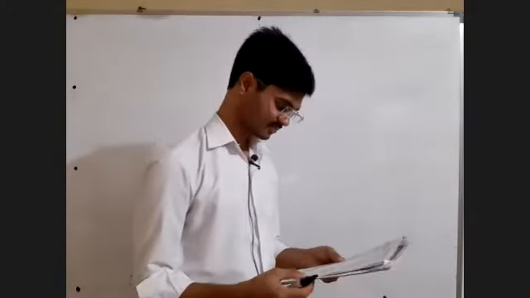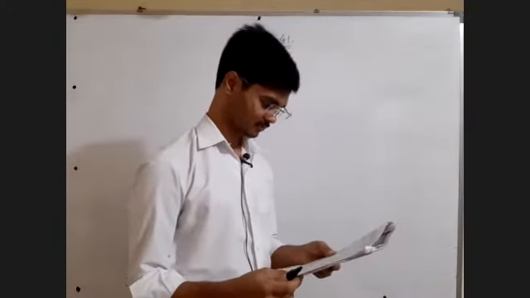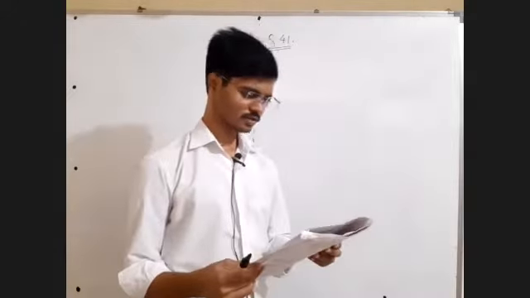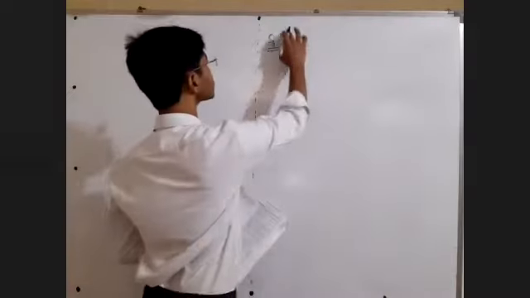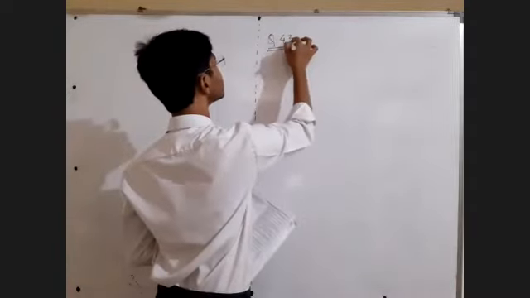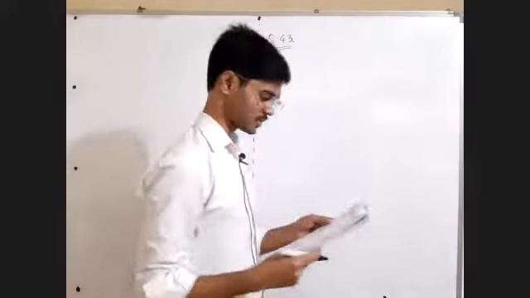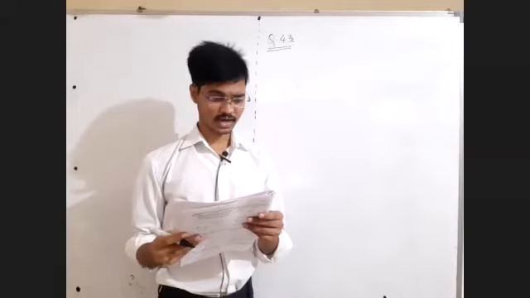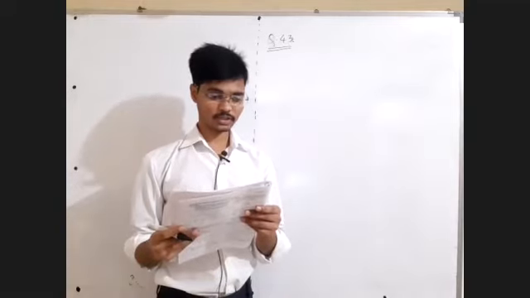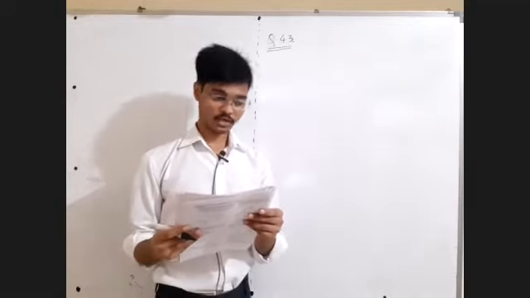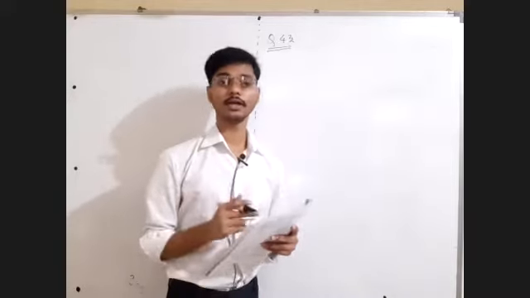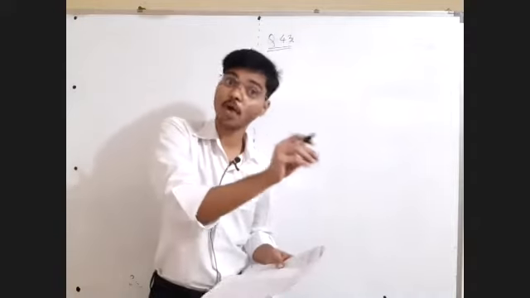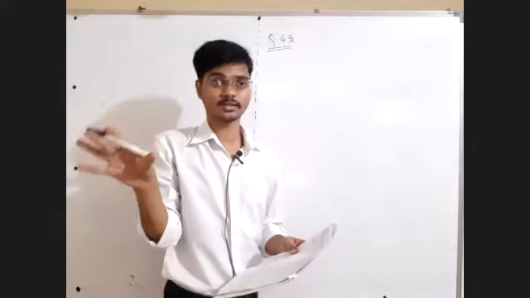Next, question number 43. Let's see, seems something different. Let's see, different or same. Find the force acting between the two shells of radius R1 and R2, which have uniformly distributed charges Q1 and Q2 respectively. Till now we have found the force between two point charges, and the force between a point charge and a spherical object.